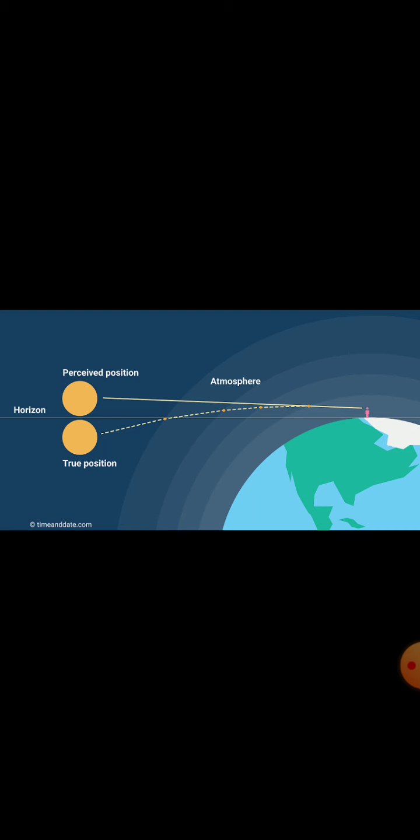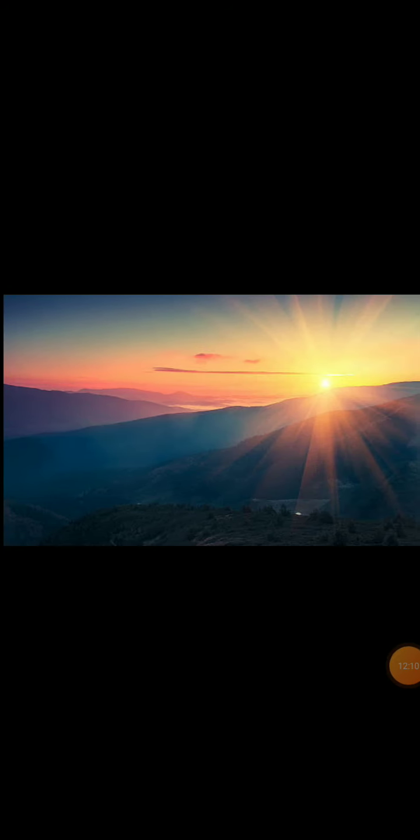The apparent flattening of the sun's disk at sunrise and sunset is also due to the same phenomenon.